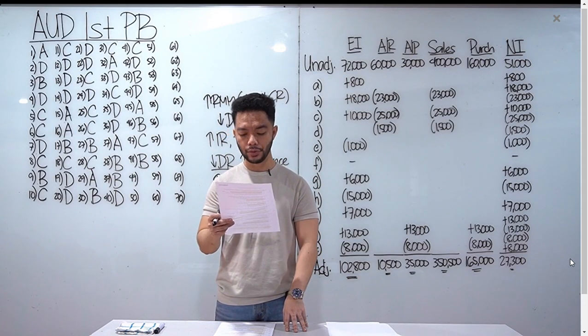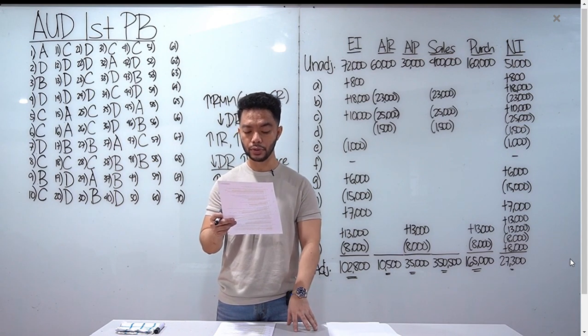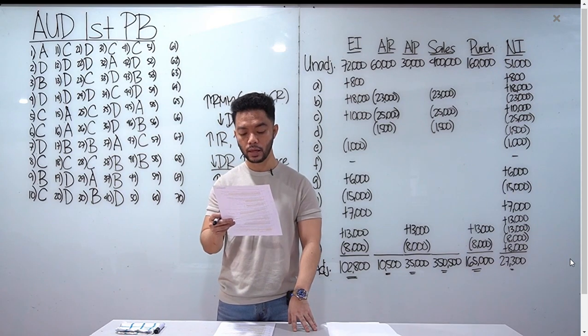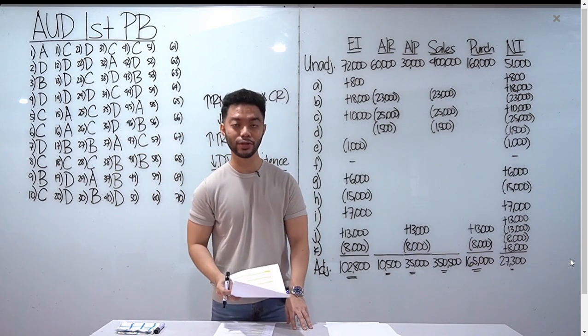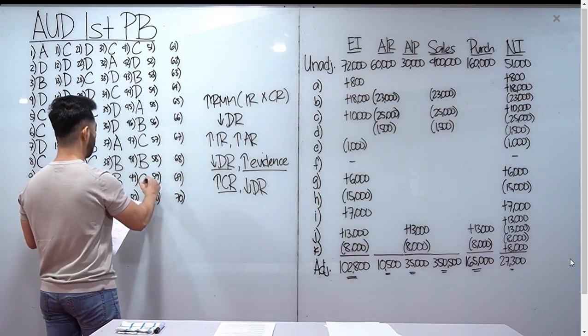Number 49, the following are the benefits claimed for the practice of determining the materiality. Okay? Yung A, avoiding under auditing, yung B, avoiding over auditing, tama rin yan. Yung letter D, tama rin, effectiveness and efficiency. Mali yung C, being able to decide early what kind of audit opinion. Mali yun. Yung audit opinion, sa dulo pa yan. Okay? Kapag na-perform natin lahat ng procedures natin. Letter C for number 49.